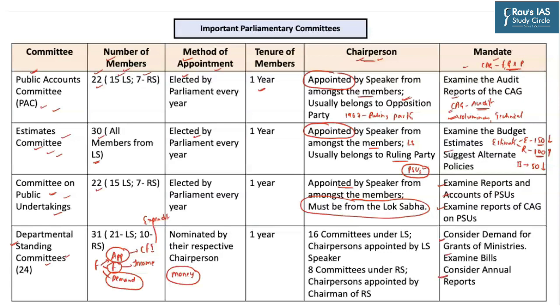The Departmental Standing Committee has 31 members, 21 from Lok Sabha and 10 from the Rajya Sabha. The members in this particular case, as you can see, are nominated by the respective chairperson. In case of the Public Accounts Committee, Estimates Committee and Committee on Public Undertakings, the members are elected. But in case of the Departmental Standing Committee, they are nominated. Totally we have 24 Departmental Standing Committees, 16 function under Lok Sabha and 8 function under Rajya Sabha. These are some important aspects of the parliamentary committees which you must remember from the perspective of the prelims examination.